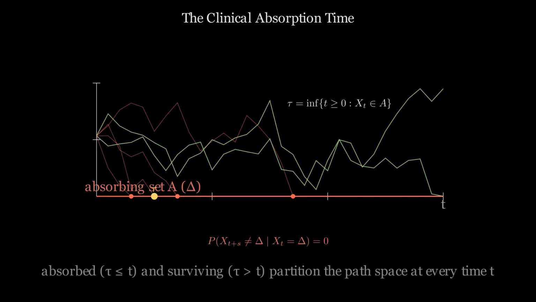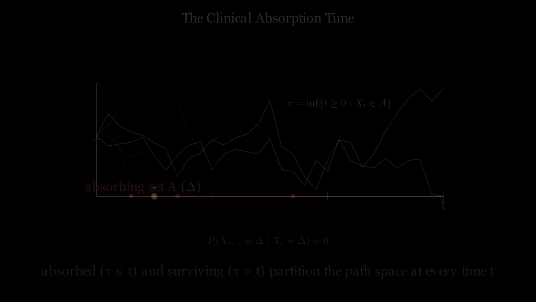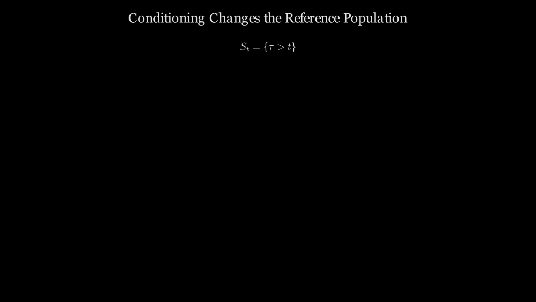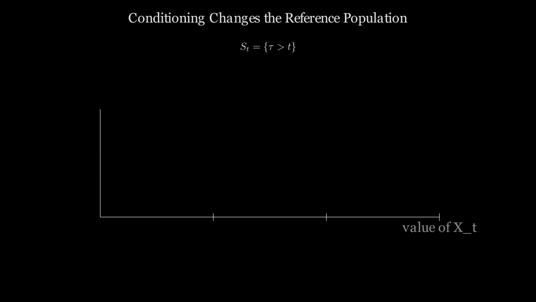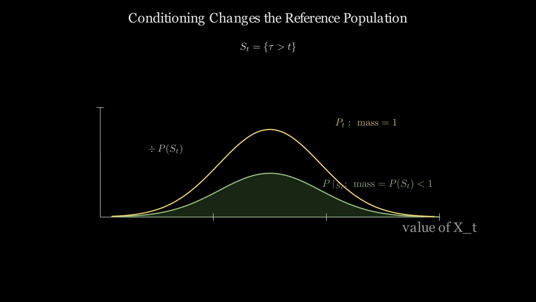This creates a clean partition at every time point: patients who have been absorbed and patients who have not yet. Survival means the patient is still in the second group. Conditioning on patient survival creates a new reference population. This population assigns 0 probability to absorbed patient trajectories. All probability mass is redistributed among the surviving patients.